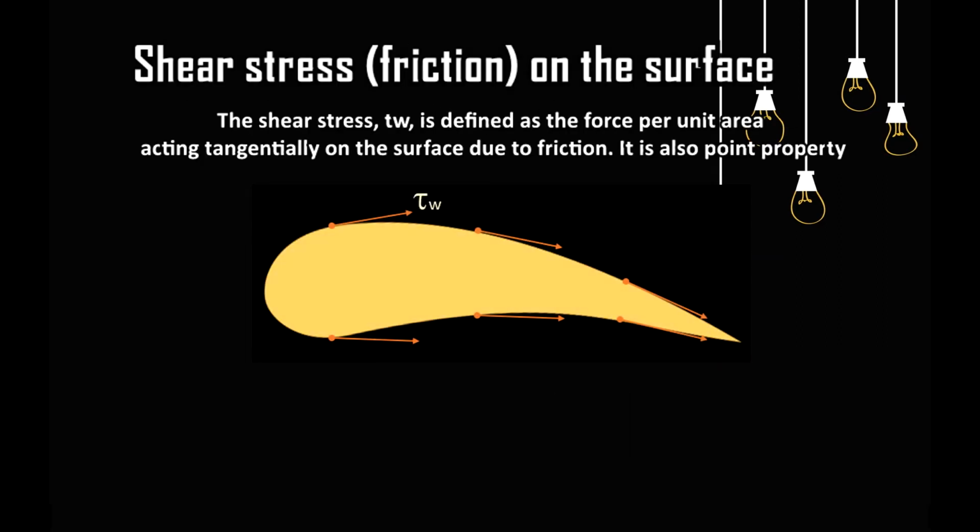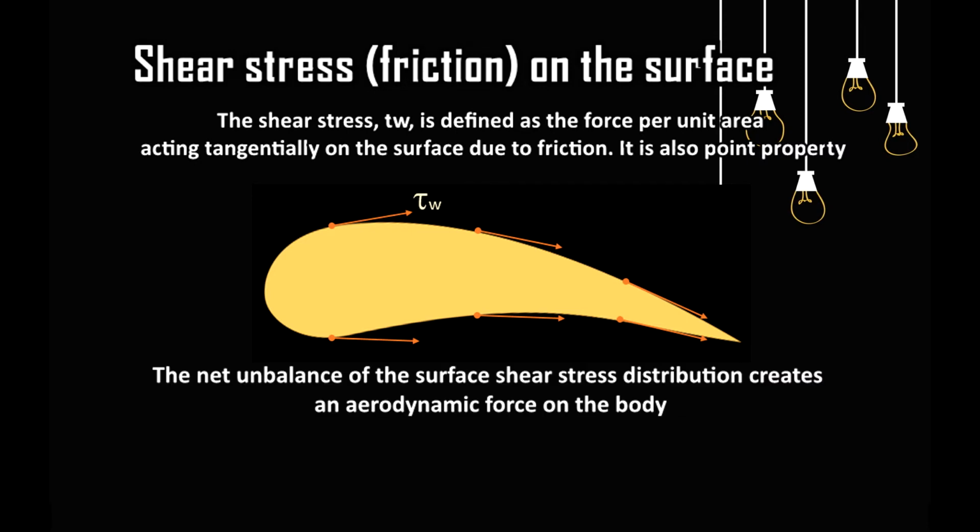Next, we will talk about the second source of aerodynamic forces, which is shear stress or friction on the surface. Different from pressure, shear stress acts tangentially on the surface as illustrated around an airfoil. The net unbalance of the surface shear stress distribution creates an aerodynamic force on the body.